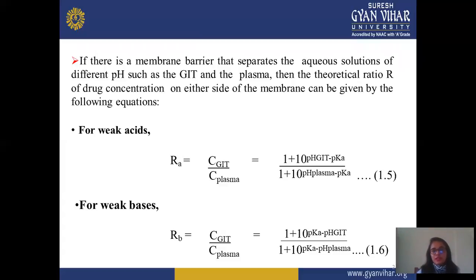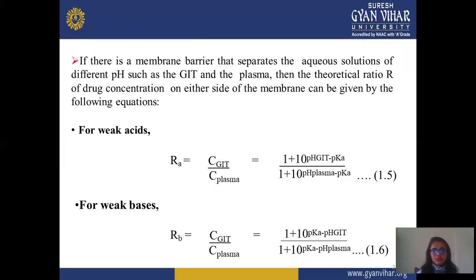If there is a membrane barrier that separates aqueous solutions of different pH, GIT and plasma, then the theoretical ratio R of the drug concentration on either side of the membrane can be given by the following equation. For a weak acid, R equals C GIT divided by C plasma, which is equivalent to 1 plus 10 to the power (pH GIT minus pKa) divided by 1 plus 10 to the power (pH plasma minus pKa). For a weak base, just the opposite.